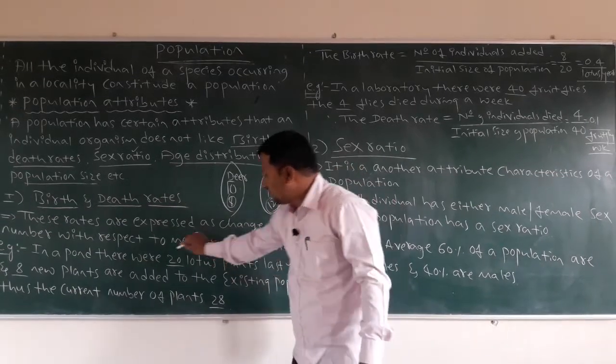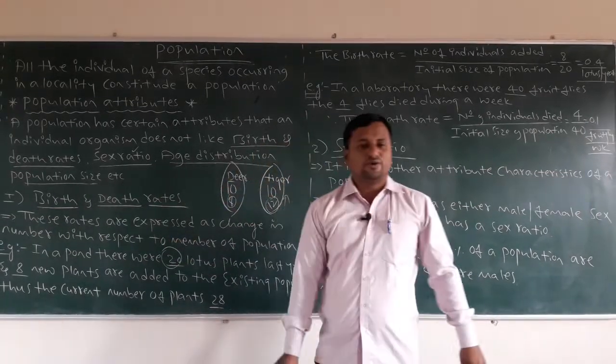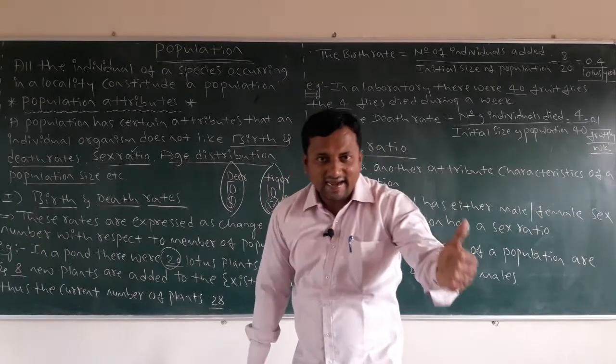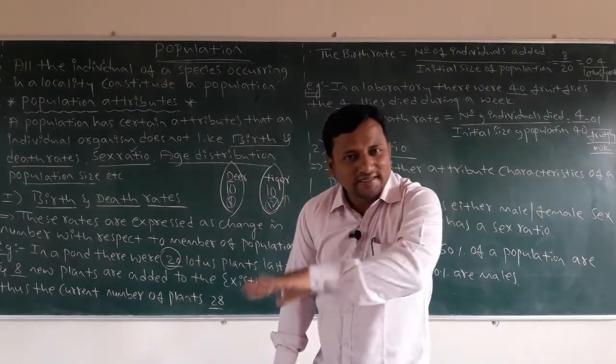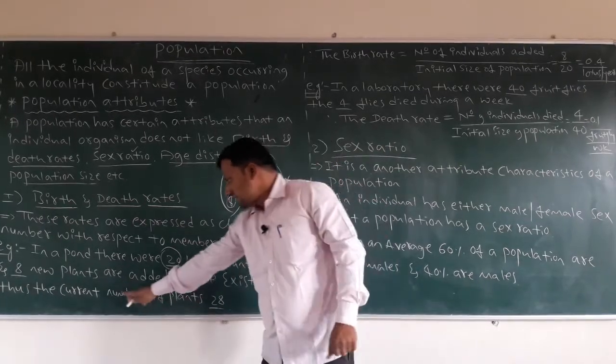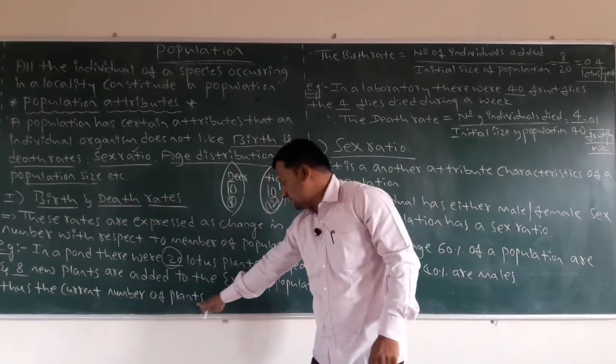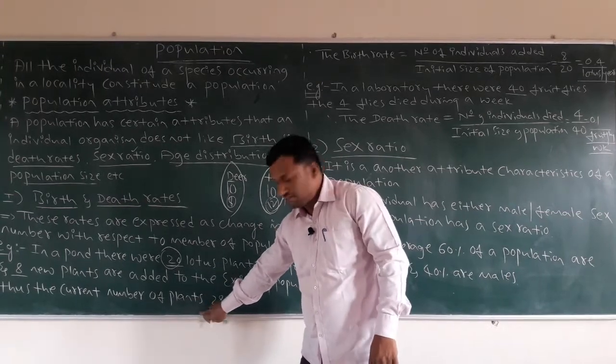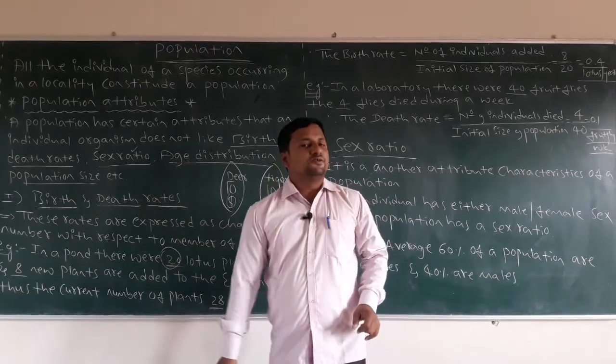The existing population is 20, and to that 8 new plants are added. Then what is the total number of plants? The current population of lotus plants in the pond is 28.